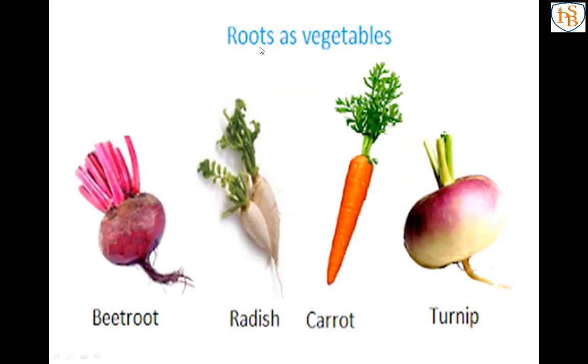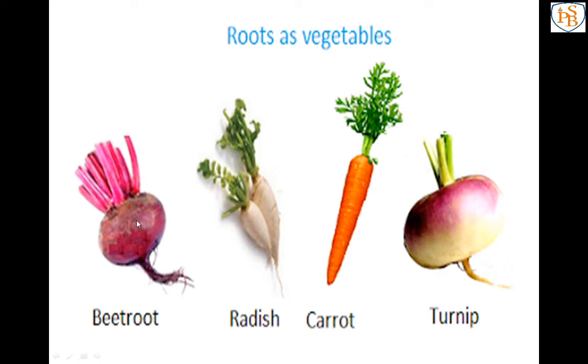Next one, roots as vegetables. First one is beetroot, radish, carrot and turnip. We just think that beetroot is a fruit, and carrot and radish are also fruit or stem, but no, beetroot, radish, carrot, turnip, all these vegetables are actually roots of plants. Means we are eating roots.